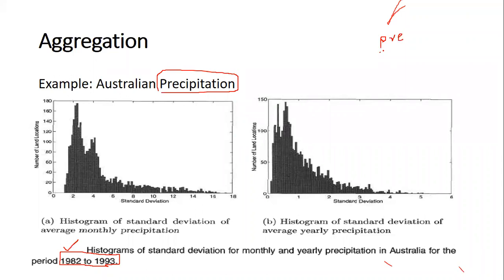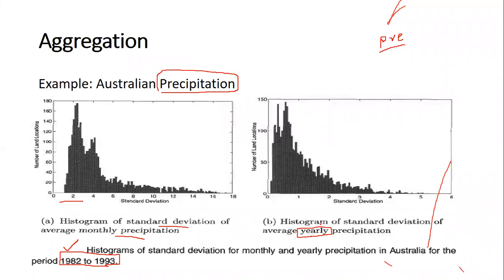We may not be interested in each day. We might be interested in a case where we take the precipitation for each month. So this is the case where the histogram of standard deviation of the average monthly precipitation that happened from 1982 to 1993, or we might be interested in the standard deviation of the average precipitation year-wise. So we will not be interested in each day's or each week's precipitation.